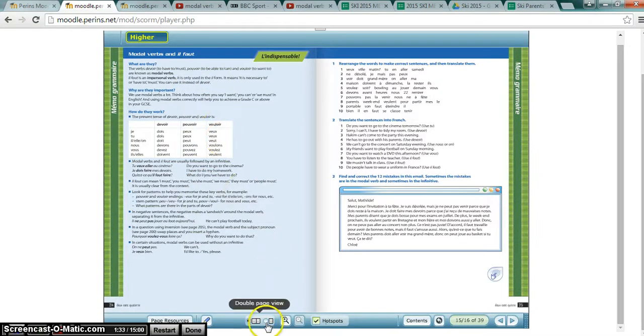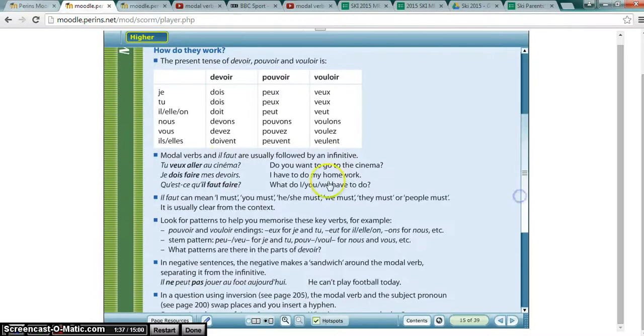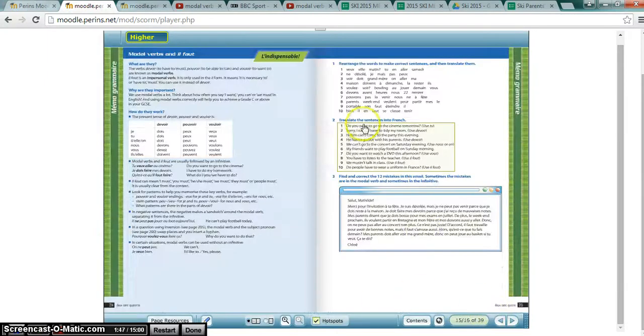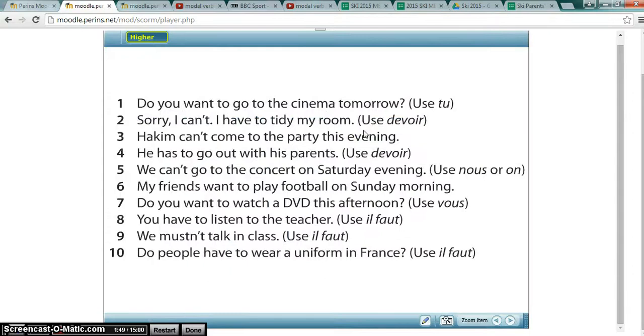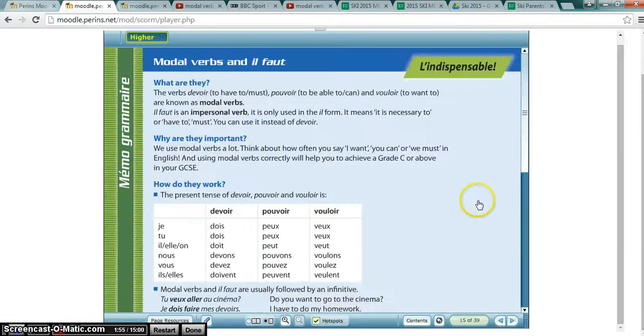So the first thing I'm going to do is make this a little bit bigger so that we can see it. And I'm going to look at our modal verbs and il faut examples here. And it says, tu veux aller au cinéma? Do you want to go to the cinema? So if I come back out, and I move on to the next page and I go on to my activity here. Do you want to go to the cinema tomorrow? Let me see what it said over there again. Do you want to go to the cinema? The only thing you need to change about that is the word tomorrow.